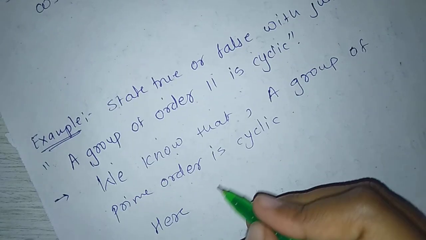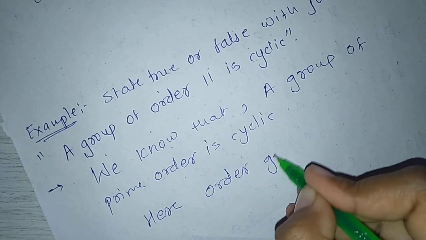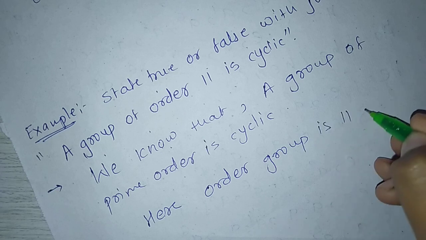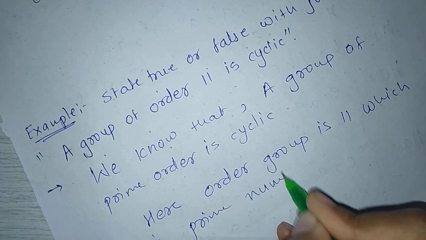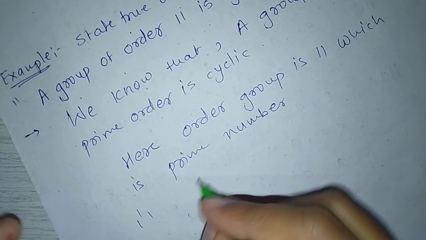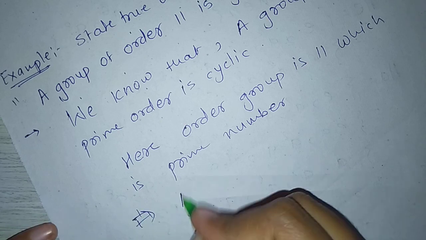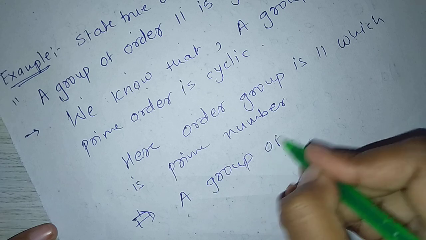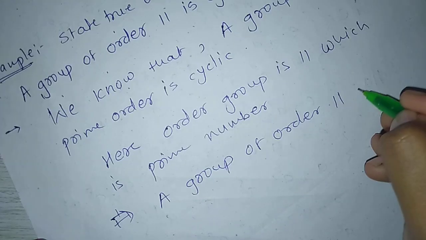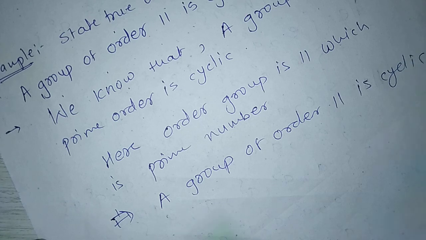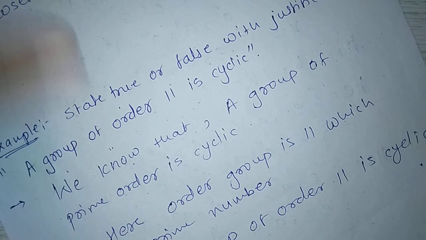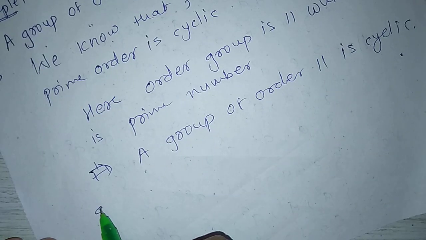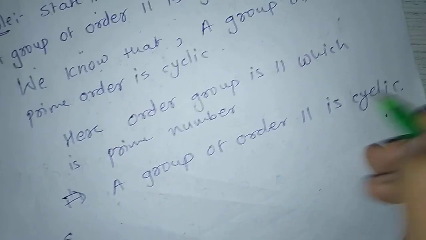Here the order of the group is 11, which is a prime number, which implies a group of order 11 is cyclic because a group of prime order is cyclic. Therefore the given statement is true.